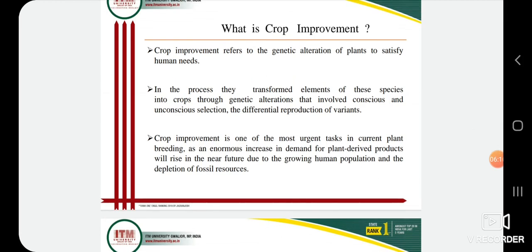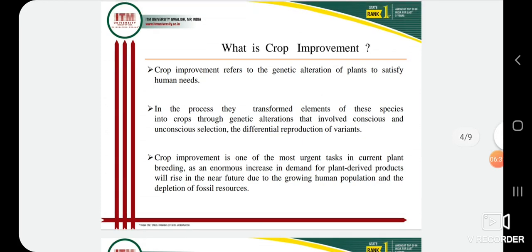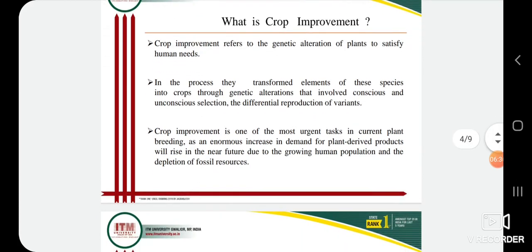It means if the temperature is very high, then we have to develop heat tolerant varieties, like wheat.